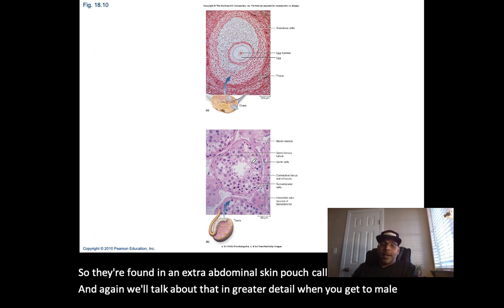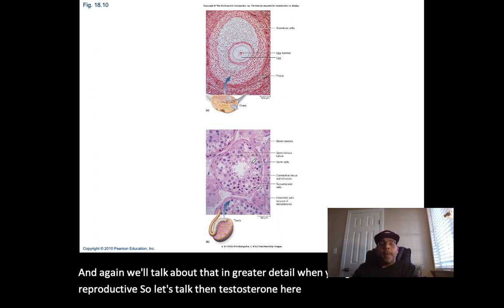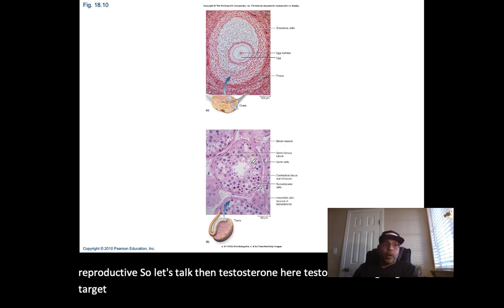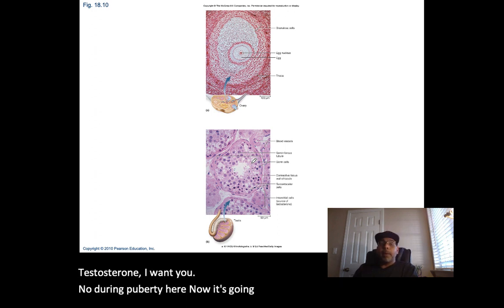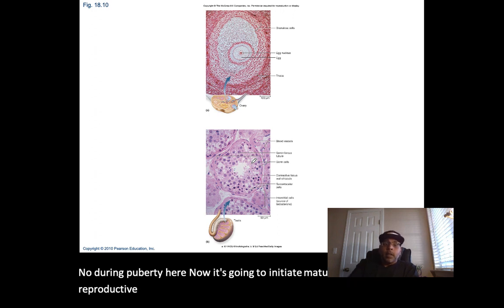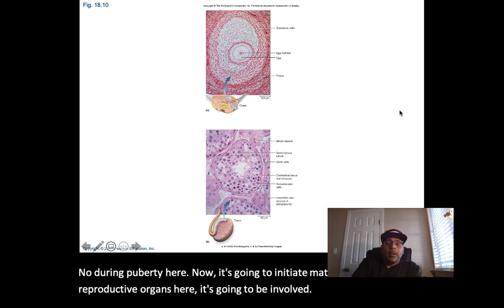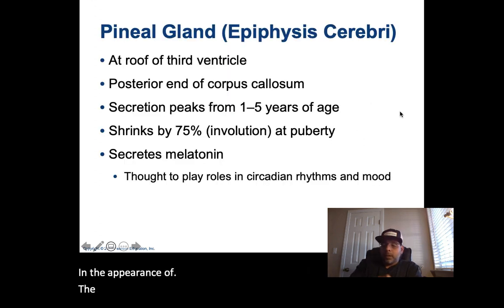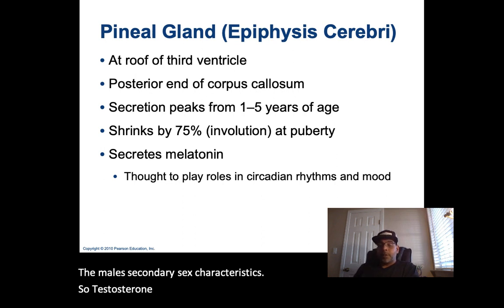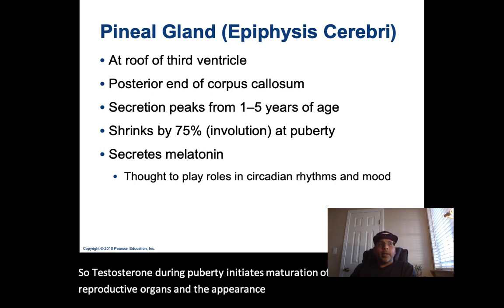So let's talk testosterone here. Testosterone is going to target male reproductive organs. I want you to know that during puberty, it's going to initiate maturation of the male reproductive organs. It's also going to be involved in the appearance of the male's secondary sex characteristics.